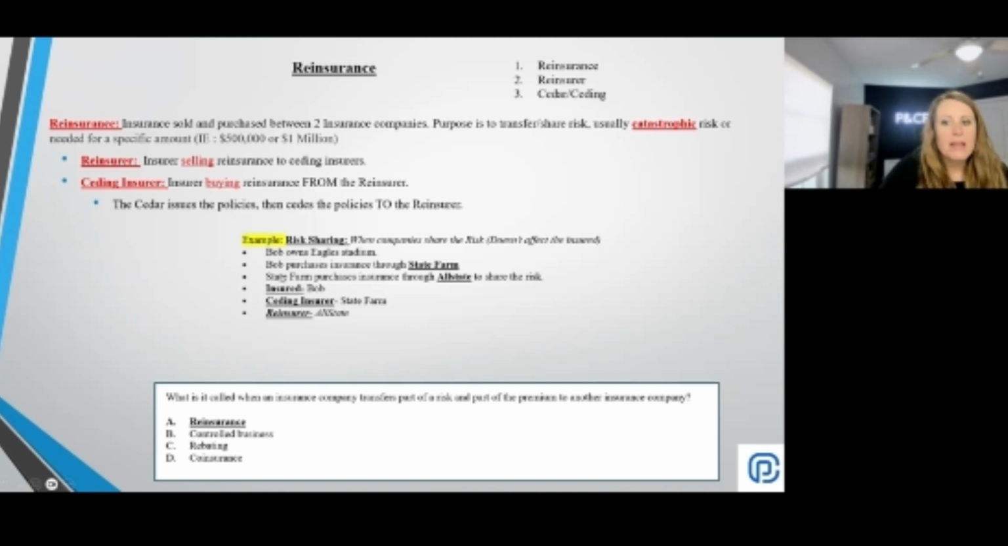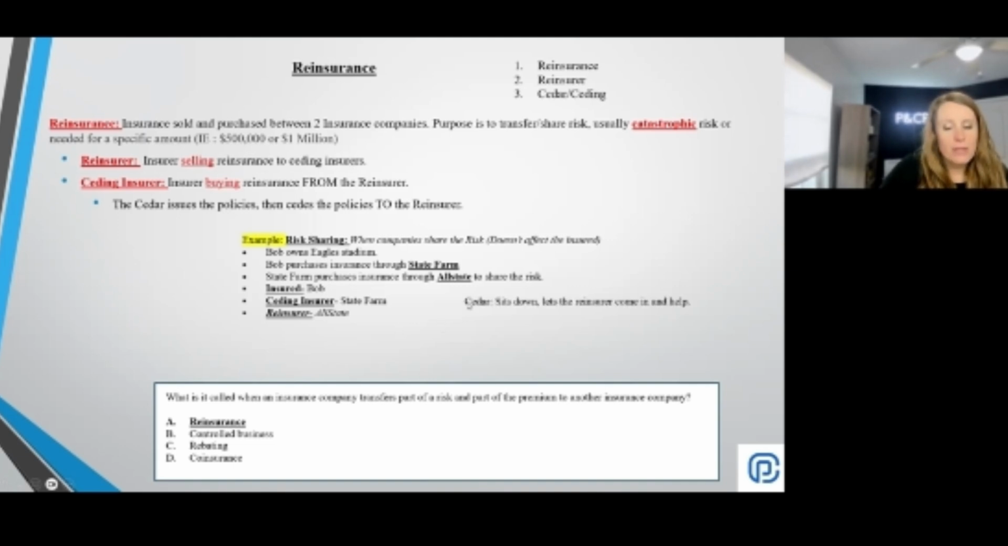State Farm is the one that's purchasing the policy from Allstate, right? So State Farm in this scenario would be the ceding insurer, right? State Farm is the insurer that's buying reinsurance from the reinsurer. And then Allstate in this example would be the reinsurer, right? That's the insurer that's selling reinsurance to the ceding insurer.